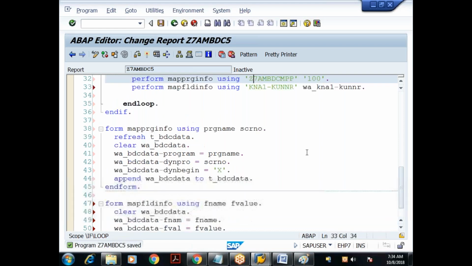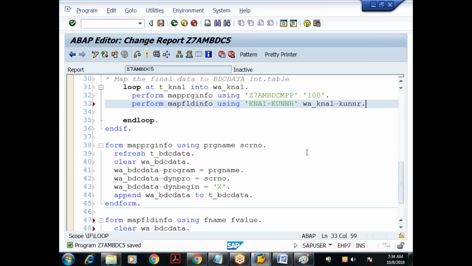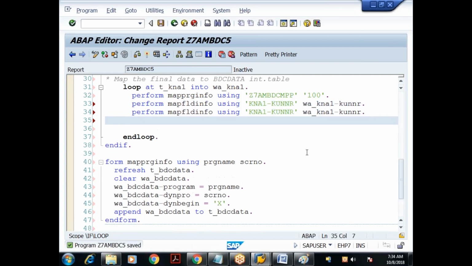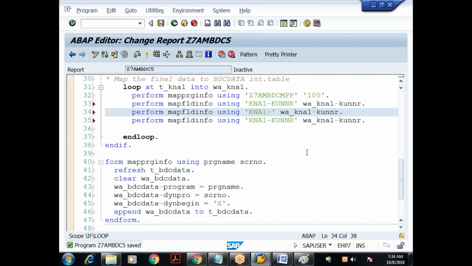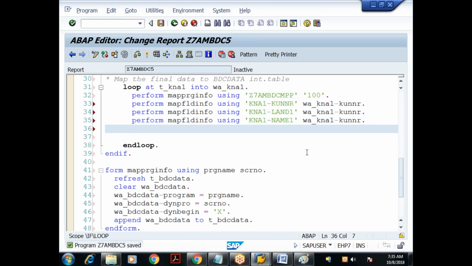Repeat this process for each field. The field name KNA1-LAND1 you have to give in uppercase. Then NAME1 done. So I mapped the program information and the individual field information.